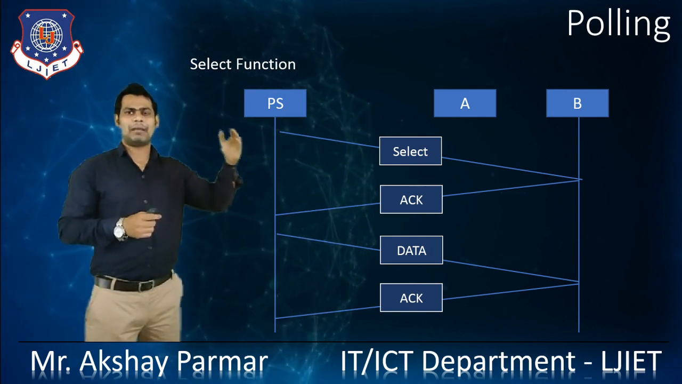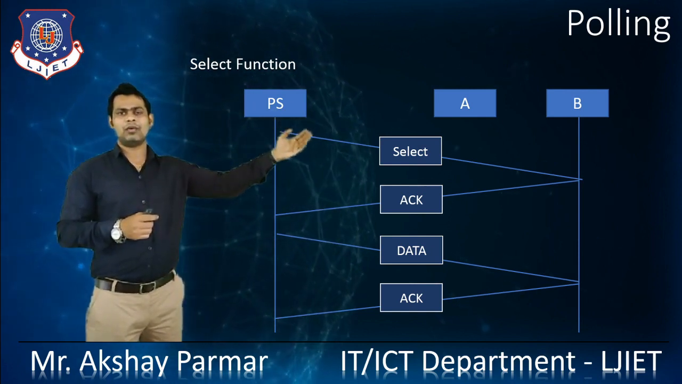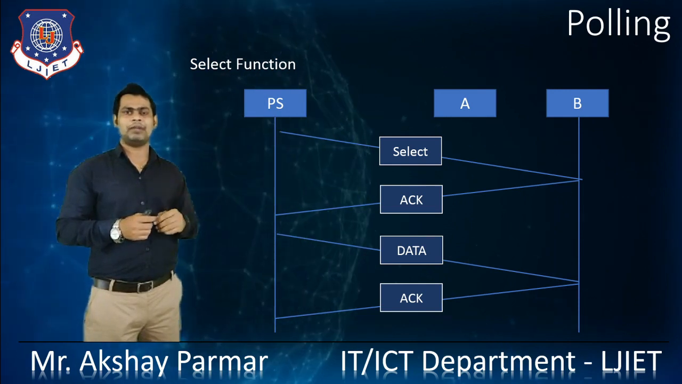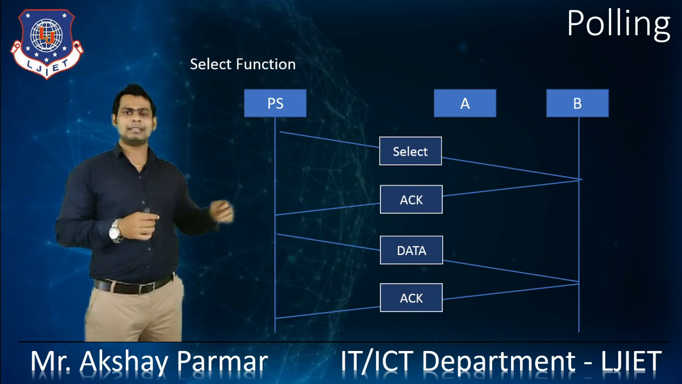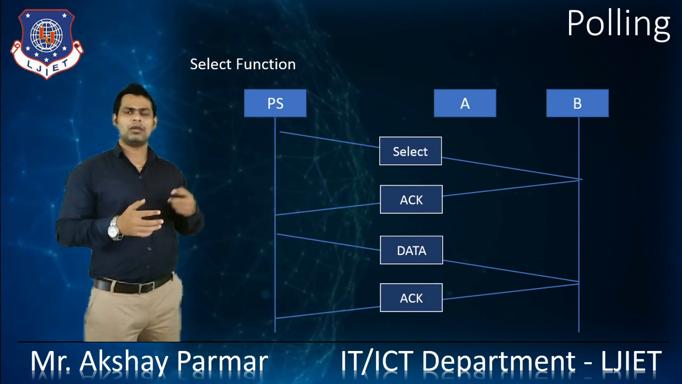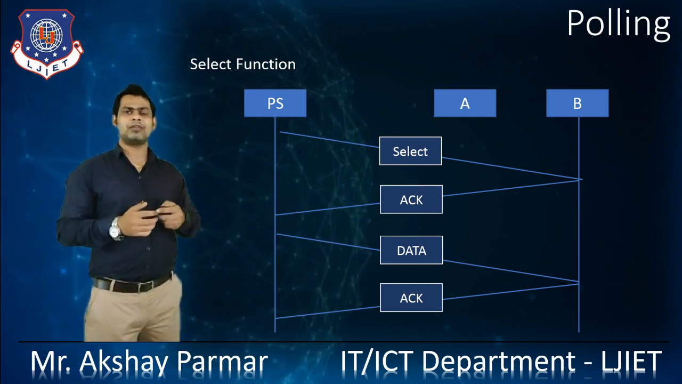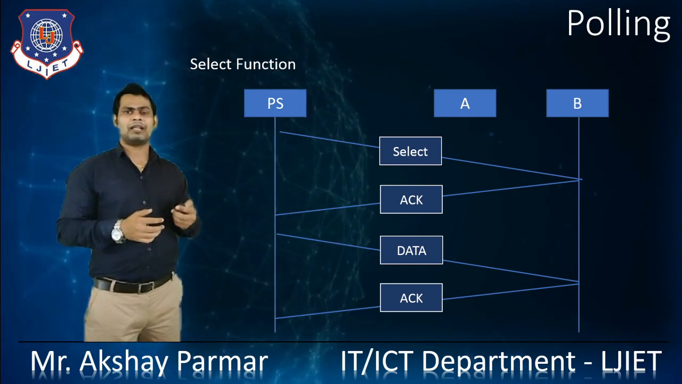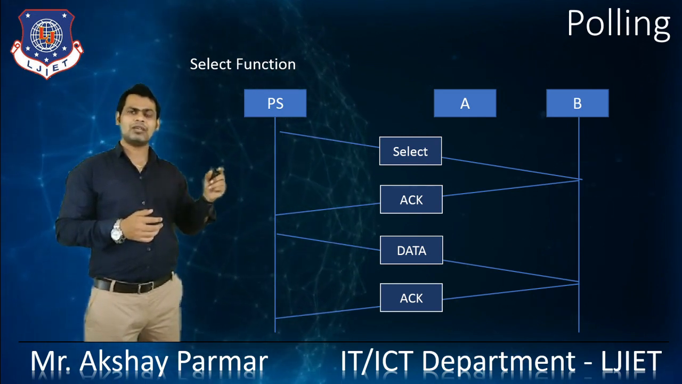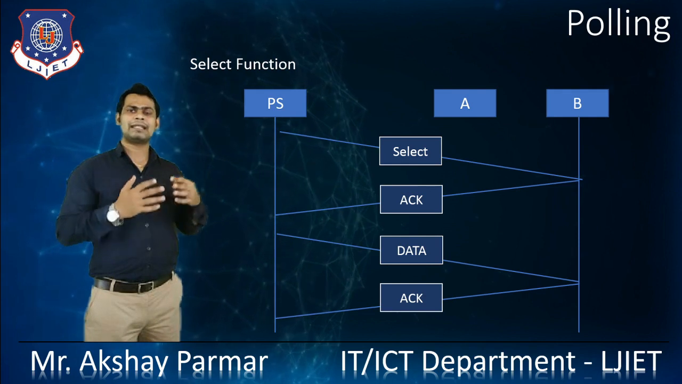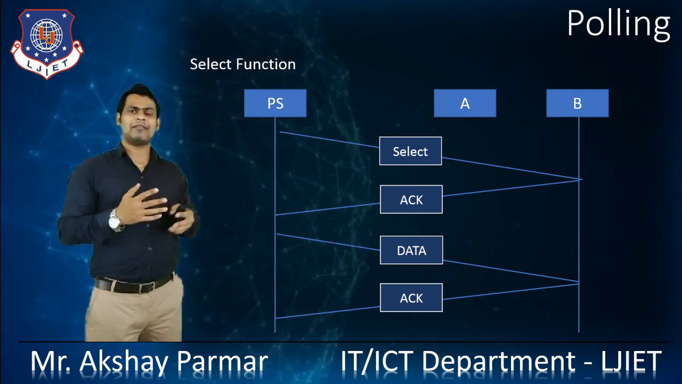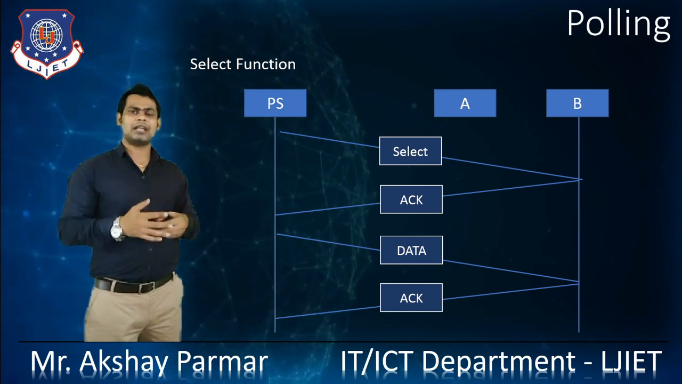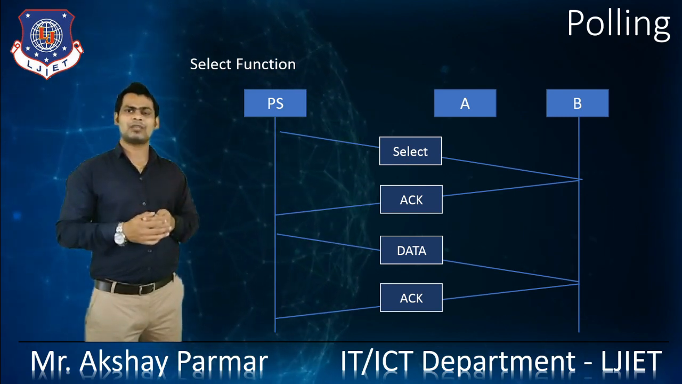In that, the primary station selects a node, and after getting the acknowledgement from that node, it sends the data. The select signal is sent over the whole network, to all of the nodes. After that, the destination node acknowledges that it has received the select signal, and after that the data transmission starts. So that's how the select function works.